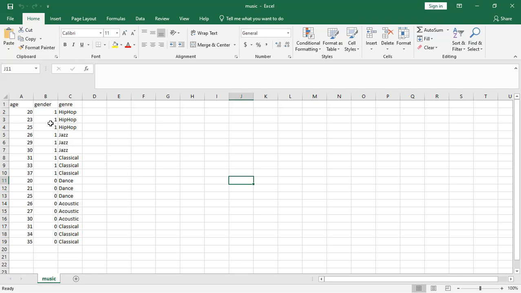is represented in the form of machine language. Machine language understands zeros and ones, as you can see, and human beings understand male or female. So in our case here, 1 represents male, 0 represents female. That's an assumption I'm making.